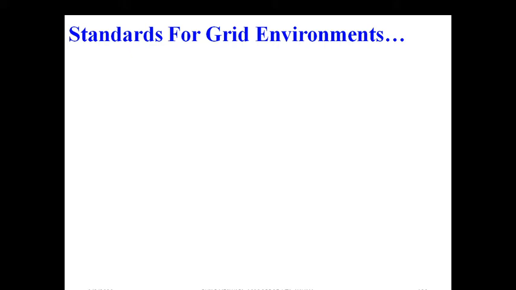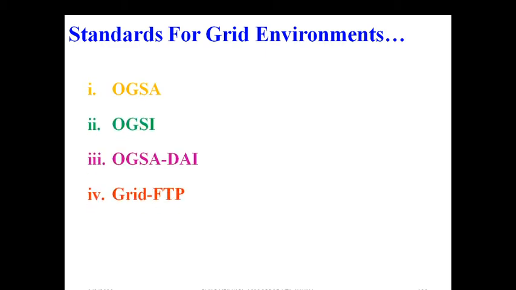ISO is the International Standards Organization for communication, which supports OSI, Open System Interconnection. So we have a lot of standards like this. For the grid environment also we have some standards which set their own path to provide connectivity for all systems anywhere in the world, which can be useful to the user to deploy their data. See this: OGSA, OGSI, OGSA DAI, Grid FTP, WSRF, and finally web related services.